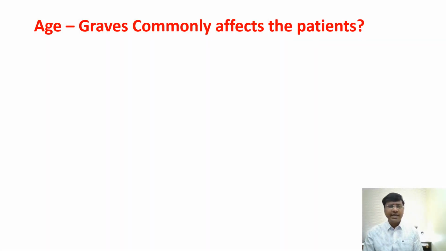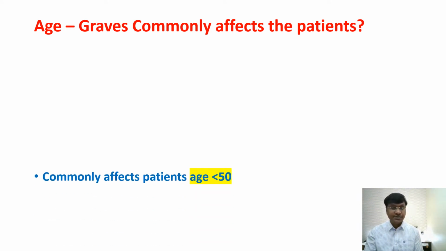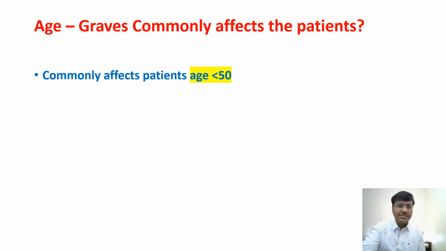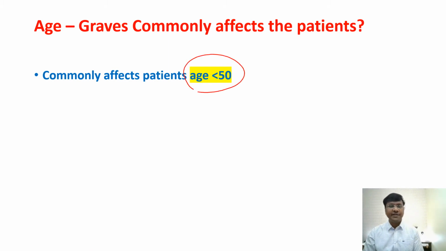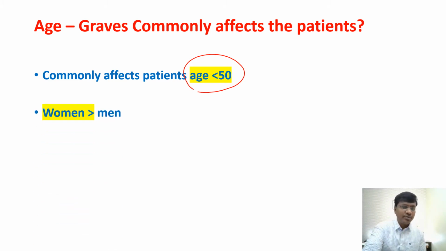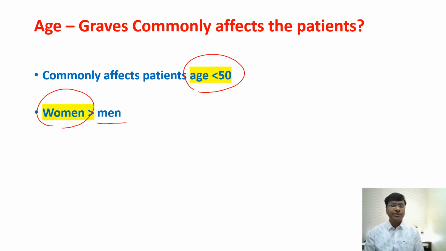What is the age group commonly seen with Graves? The age group is commonly around 50 years. And you should know, is Graves more common in females or males? It is more common in females rather than males, because it's an autoimmune disease. Autoimmune diseases are more common in females rather than males. So please remember, Graves is more common in females.